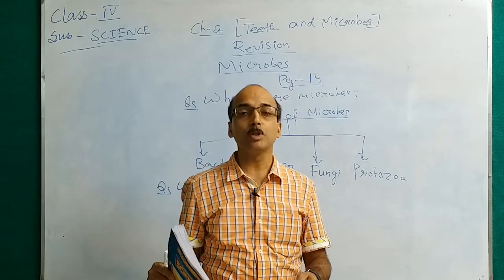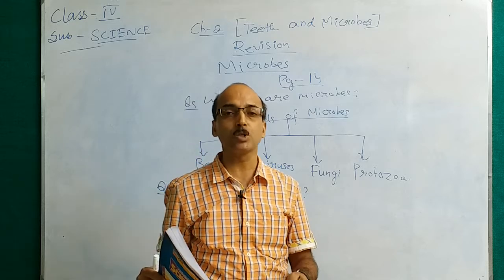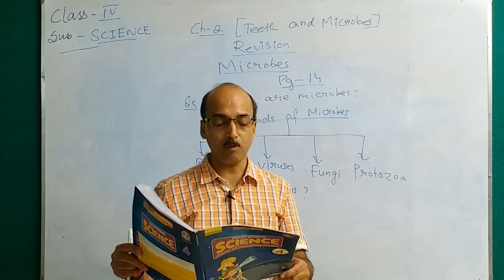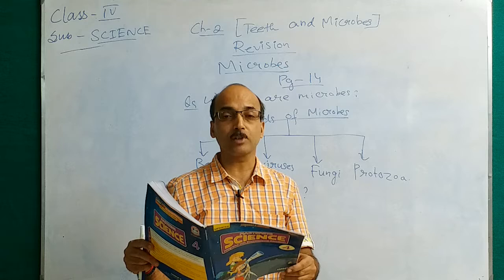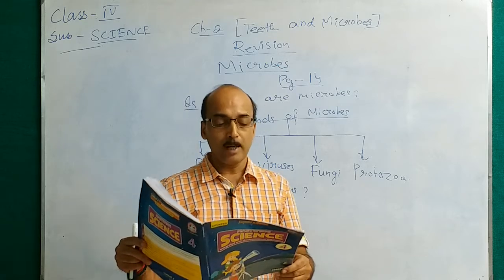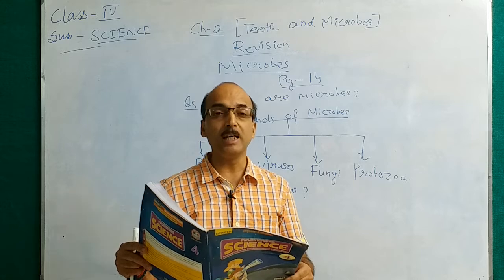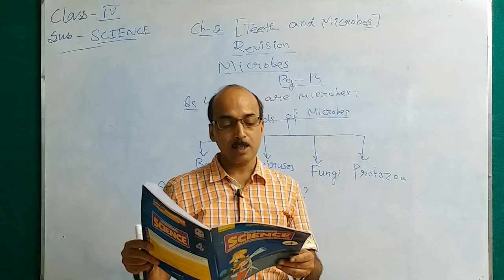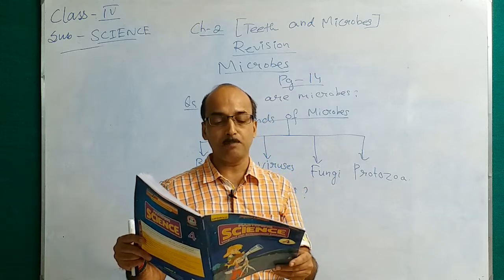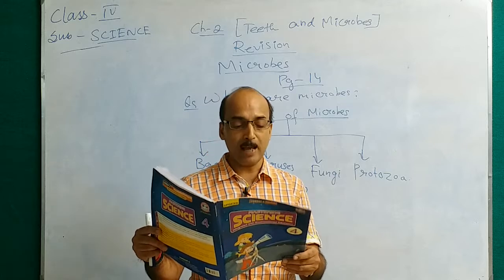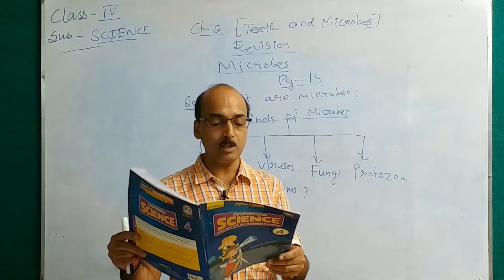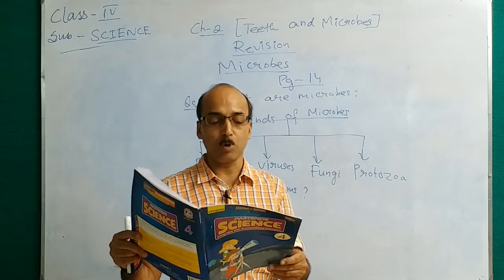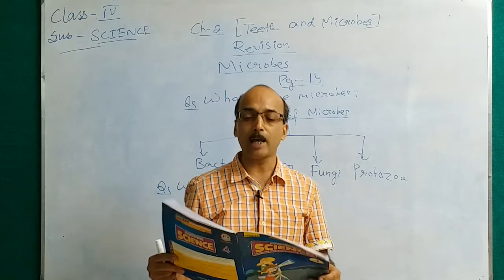Then there are also some useful microbes. There are some microbes that are useful to us in many ways. Number one, a fungus called yeast helps to make soft cakes and bread. Number two, lactobacillus bacteria help to convert milk into curd. Number three, some bacteria help in the decay of dead plants and animals. Number four, some bacteria help to produce vitamins in our body. Then there are some bacteria that help in digestion of food in our body. So, these are some of the useful microbes.